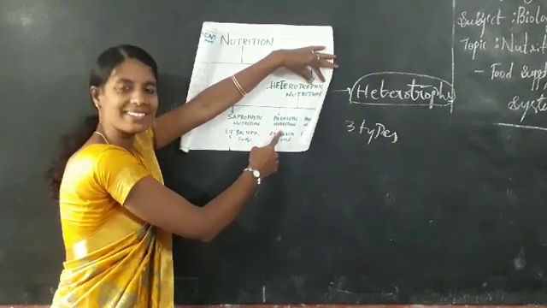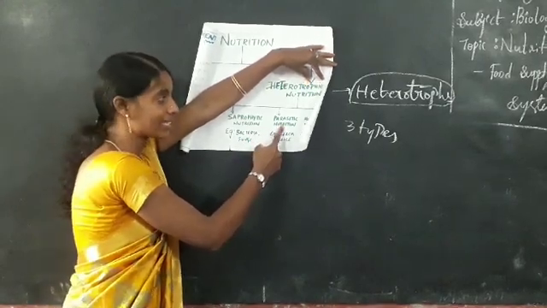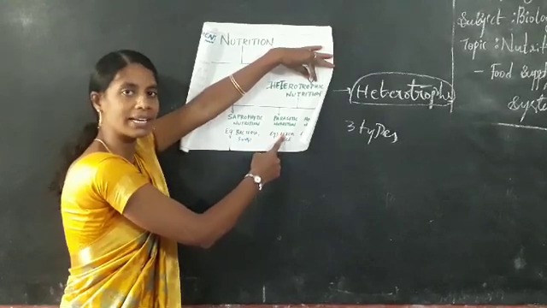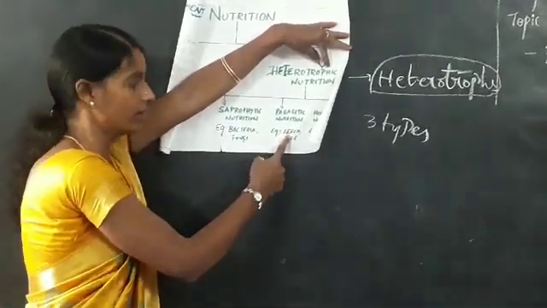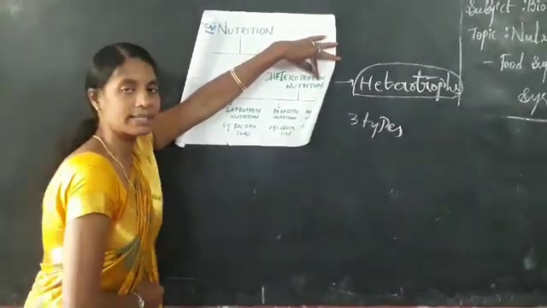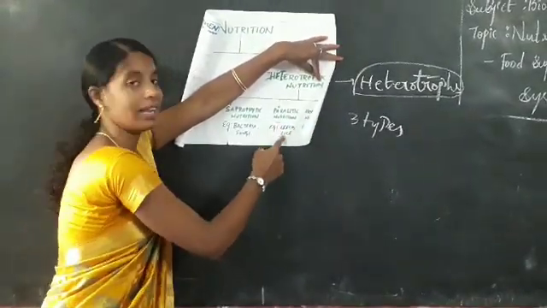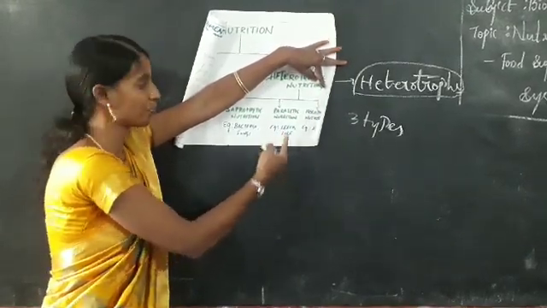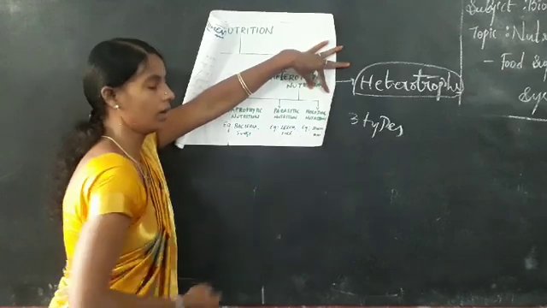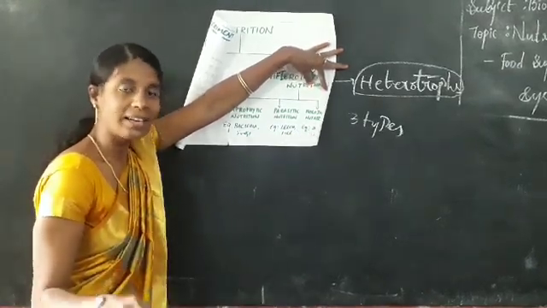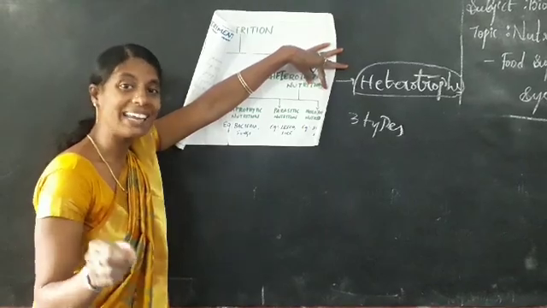Second one, parasitic nutrition. Organisms derive food materials from other organisms without killing them. That is the main thing in parasitic nutrition. Examples are leech and lice. Holozoic nutrition is when an organism takes food materials inside the body by ingestion.